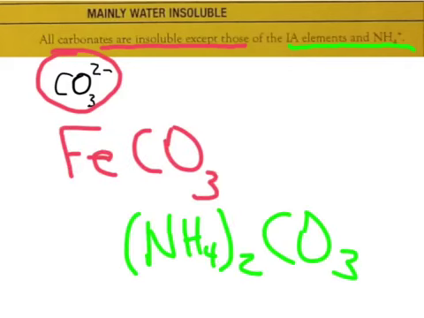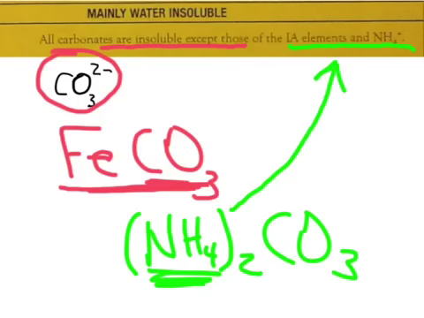So here we see two compounds. The iron 2 carbonate will not dissolve in water because it ends in carbonate. But the ammonium carbonate will dissolve in water because of this little exception right here to this rule.